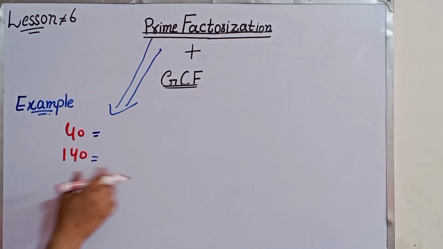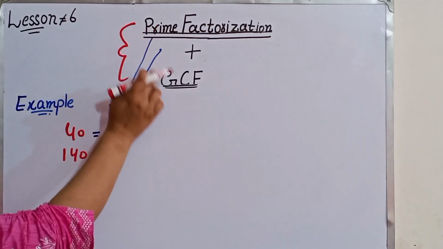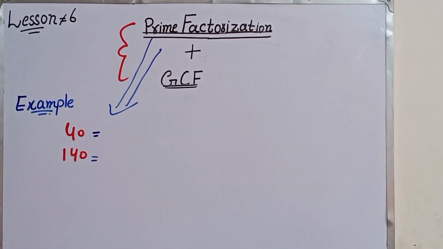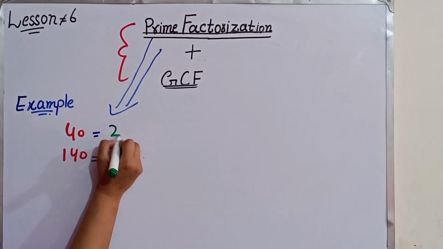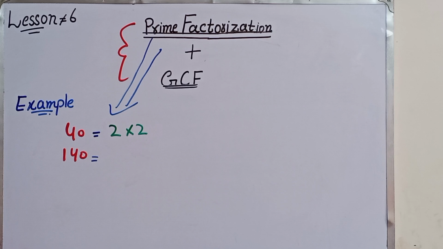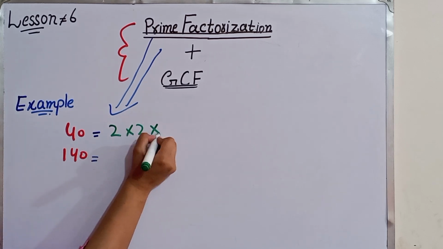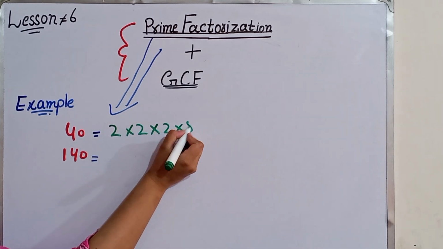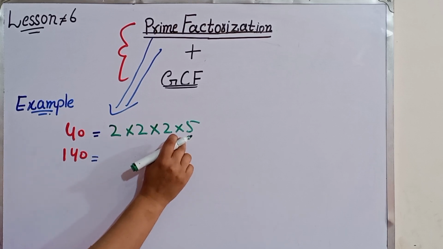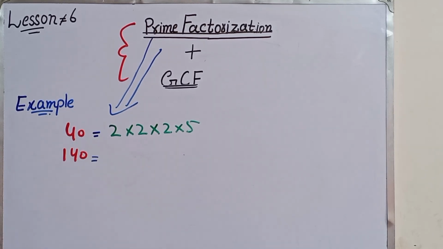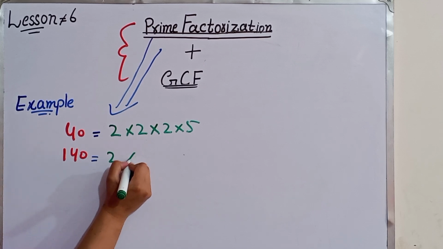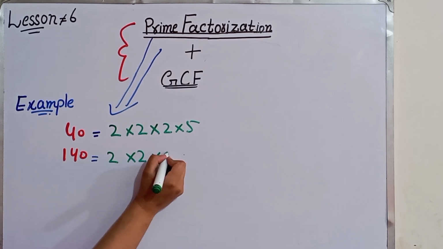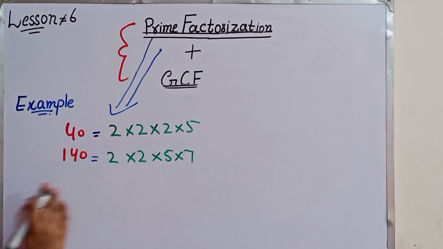Firstly, we find the building blocks of each number. 40 we can write as 2 multiply 2 multiply 2 multiply 5. 2 twos are 4, 4 twos are 8, and 8 fives are 40. Now 140, how can you write this? 2 multiply 2 multiply 5 multiply 7. These are the prime factorizations.